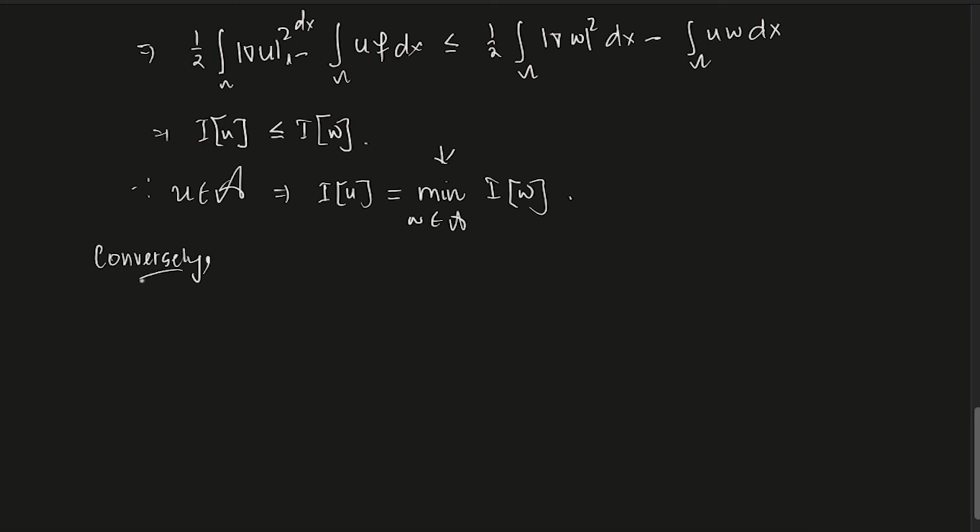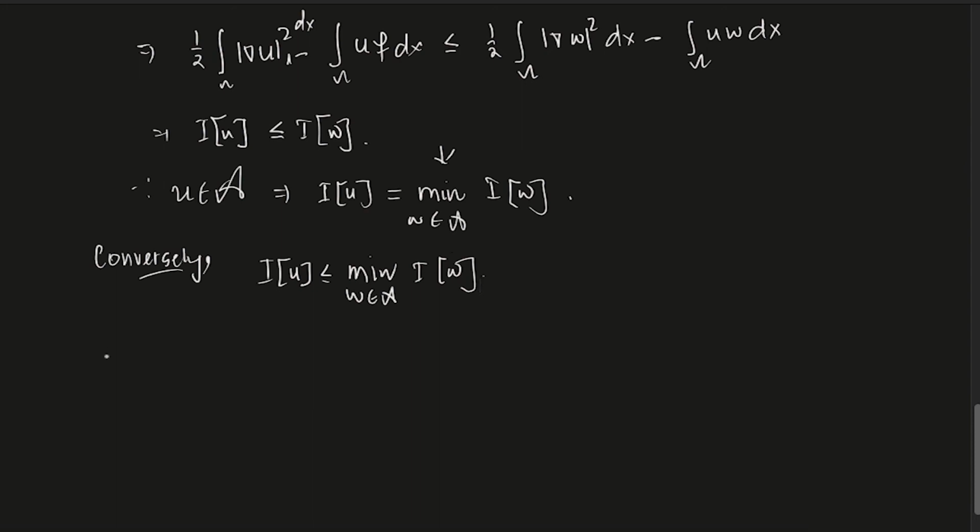Conversely, let's say I of u is less than or equal to I of w, and this w is in A. It is given to you. Sorry, I should write it as the minimum over w in A of I of w. Conversely, I am assuming this is given to you, and now I want to show that u solves the equation.